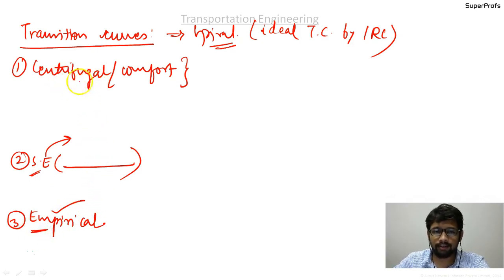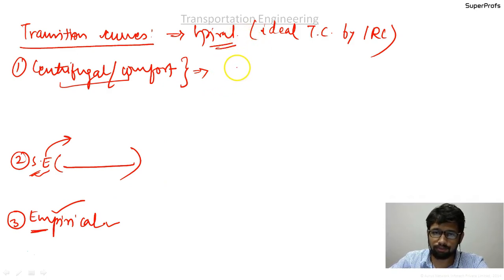The centrifugal criterion, that is, according to this, the length of the transition curve required is given based on the rate of change of centrifugal acceleration. In this case, the length of transition curve is given based on the rate of introduction of super elevation, and the length of the transition curve is given based on the minimum length required by the empirical formula given by IRC.